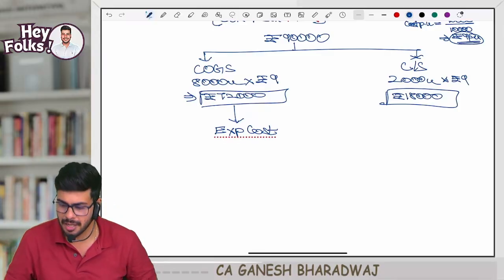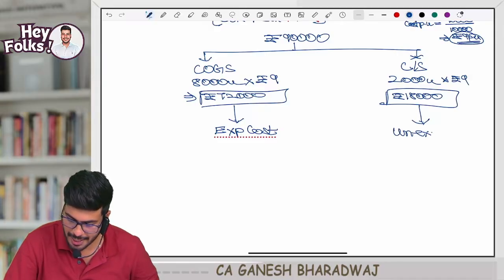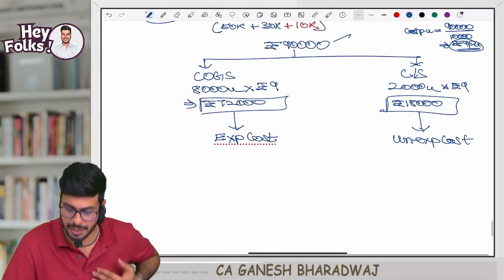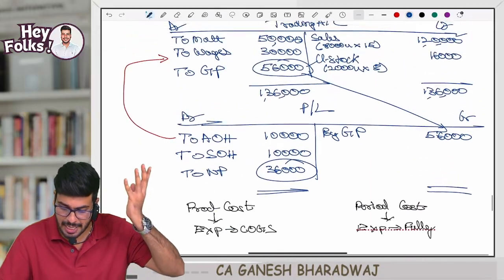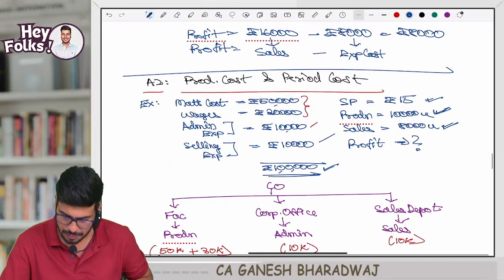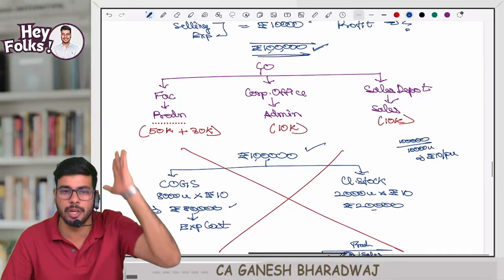Agreeing with me? Whereas this 18,000 rupees, I will call it unexpired cost. Clear with this, guys? That's all. As of now I considered only 90,000 rupees. There is one more 10,000 rupees. What is that? Selling expenses. What will happen? That is a P&L account item. It expires fully. Clear with this, guys?